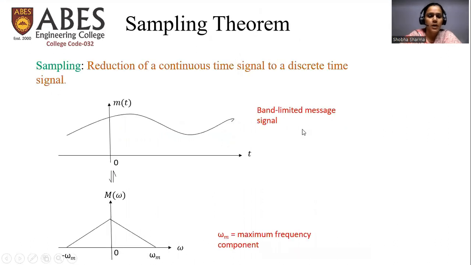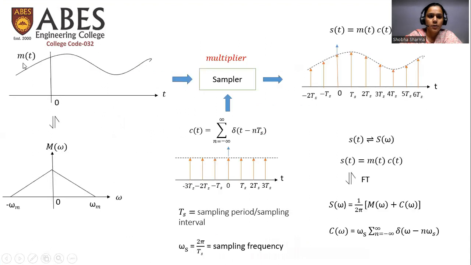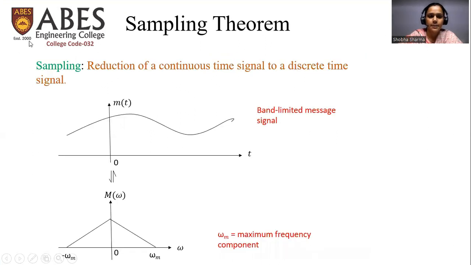What is sampling? Sampling is nothing but a conversion of a continuous time signal to a discrete time signal. But a question arises: when all the real time signals we encounter in our daily life are continuous time signals, then why do we need to convert them to discrete time signals? Why do we need to study even the discrete time signals?